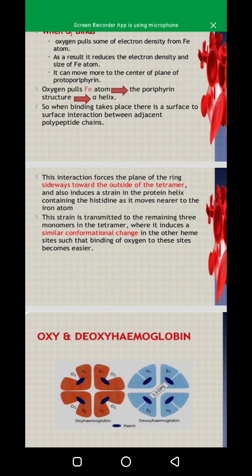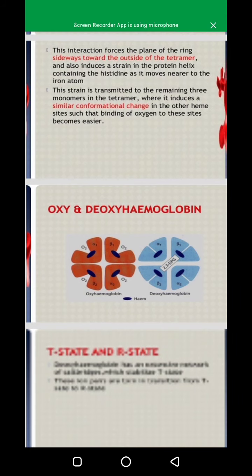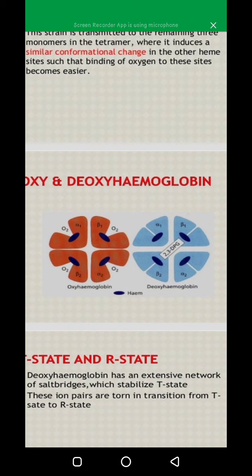Whenever the interaction happens, we have a tetramer structure, so it induces a strain in the protein helix, and the histidine will come closer to the iron atom. This strain is transmitted to the remaining 3 monomers in the tetramer, where it induces a similar conformational change in the other heme group sites such that binding of oxygen to these sites becomes easier. The same will happen with the remaining heme groups, and attaching to the other heme groups becomes much easier. You can see the oxyhemoglobin and deoxyhemoglobin.